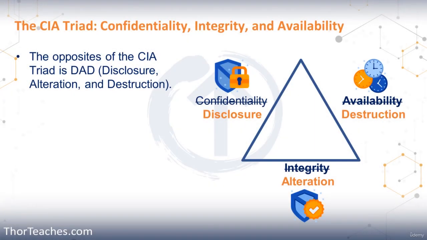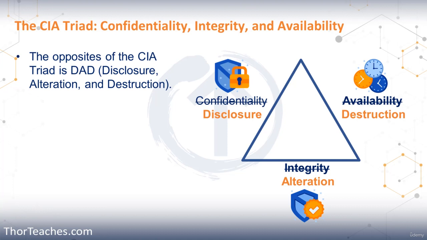In this lecture, we're going to talk about the opposites of the CIA triad: confidentiality, integrity, and availability. On the flip side, they are disclosure, alteration, or destruction, or DAD. Here again, things are what they sound like, and luckily throughout the course, you'll see that most cybersecurity terms are what they sound like. If our data is disclosed, that is the opposite of confidentiality.